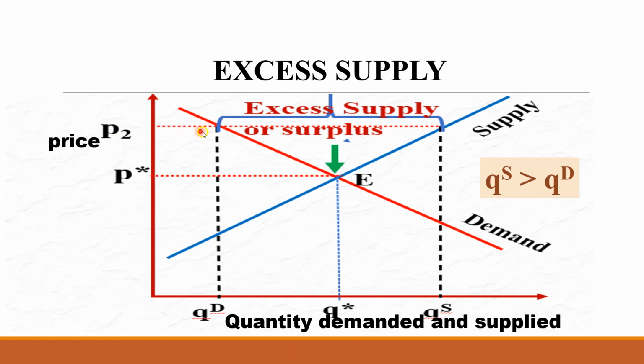Demand is only from this to this, up to where the demand curve cuts. Therefore, demand is only up to QD, but supply is up to QS. Therefore, excess supply is QS minus QD, that is denoted by this distance, that is excess supply, or another name, surplus. Also, you can indicate by the equation: at P2 price, we observe here quantity supplied QS is greater than QD. This is how we have to explain the excess supply.